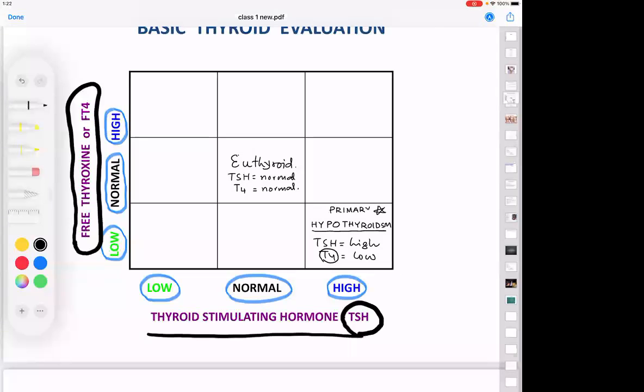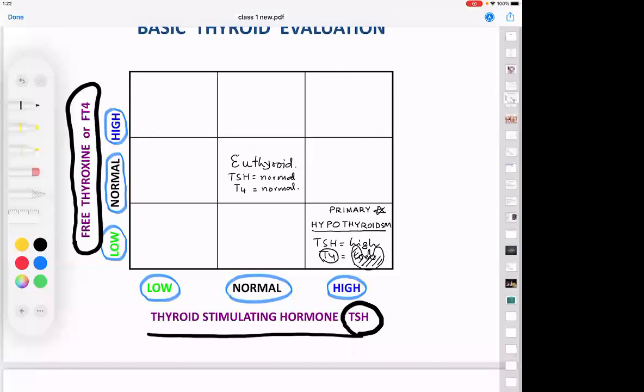Now, what is a primary disease? The term primary means the pathology is in the gland. So this is a primary disease. I have drawn the thyroid gland. In this box, I hope you will agree, what has happened is the thyroid gland is low. It is not very good. So this is primary hypothyroidism. Now, there are many causes we are not going to discuss.